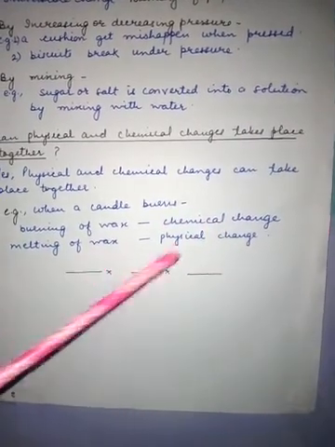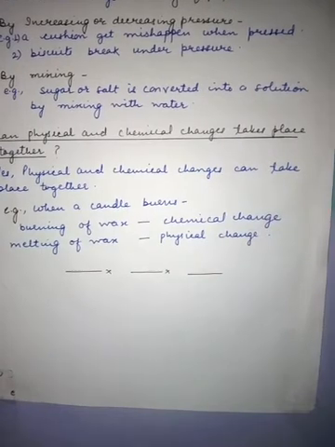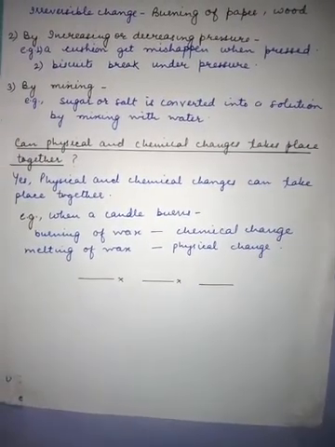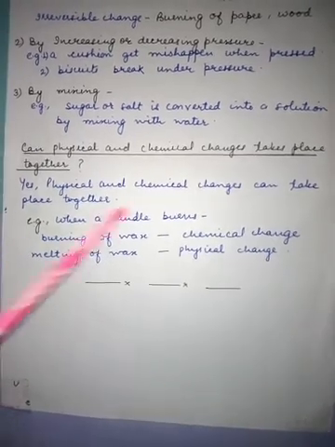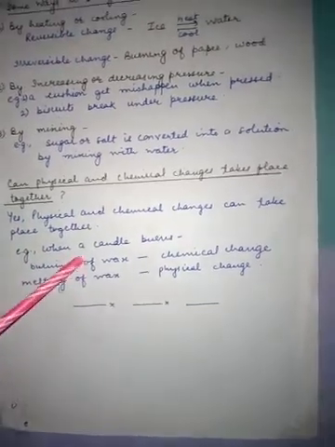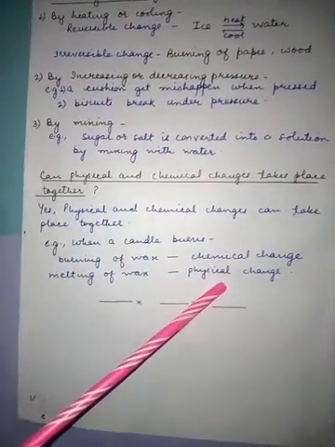Melting of wax is physical. When wax is melting, you can again make the candle from that. So both types of changes occur simultaneously when a candle burns. This is an example where both types of changes are occurring.